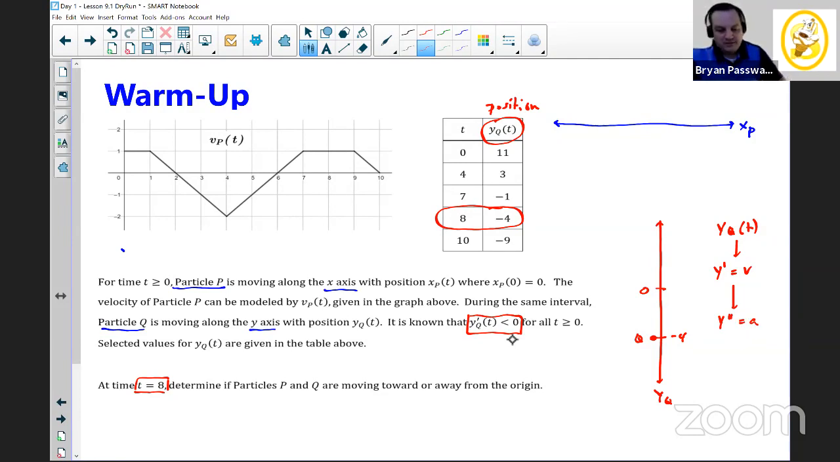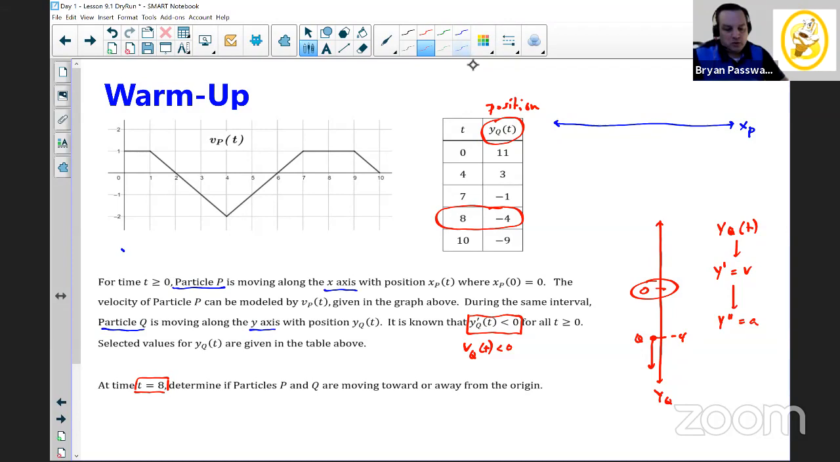So if y prime is less than 0, this means that the velocity of particle Q is less than 0. And since particle Q is moving up and down the y-axis, a negative velocity indicates that particle Q is moving downward. Well, we see the origin right here. So we're starting at -4 and moving downward because we have a negative velocity. This is going to indicate to us that particle Q is moving away from the origin.